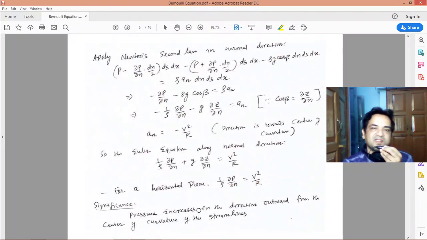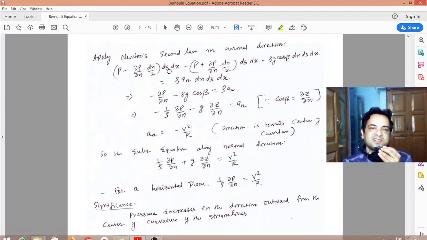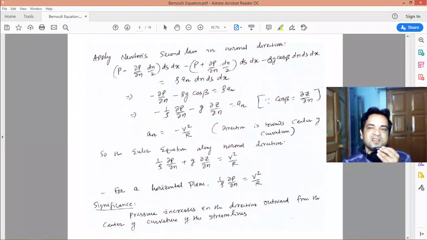Now we will apply the momentum equation, Newton's second law, in the normal direction. You take this upward force minus this downward force, as well as this body force, the component of the weight acting in the downward direction along the n direction, equal to, again, mass into acceleration, but this is the acceleration in the normal direction. Doing some little rearrangements, we will get this equation. Here cos beta is again del z by del n. So put the cos beta value and you get this.